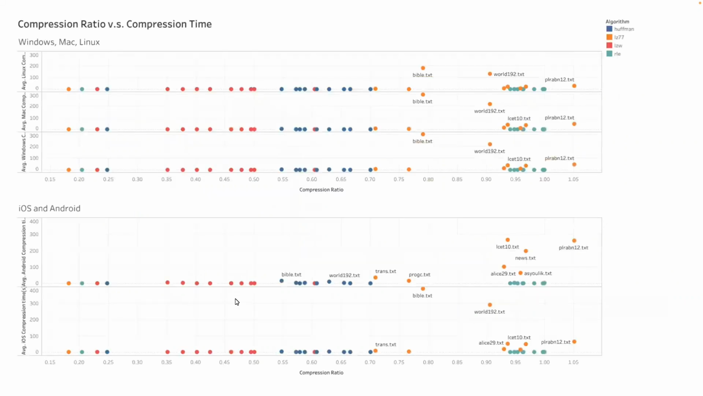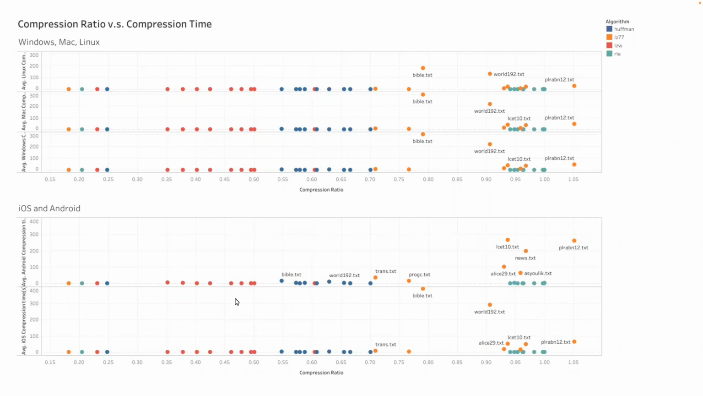On this slide, we can take a look at some of the other graphs. So basically, this graph shows the compression ratio versus compression time for the 4 algorithms. The top graph represents Windows, Mac, and Linux platforms, while the bottom graph represents iOS and Android platforms. We can see that there is a similar pattern in the PC operating systems and a slight variant pattern on the phone operating system.